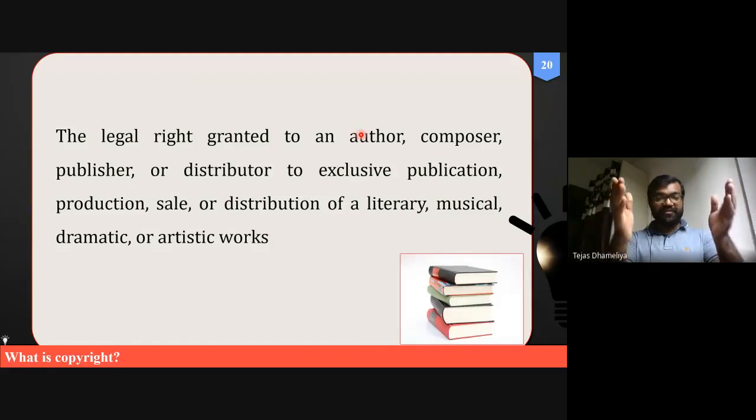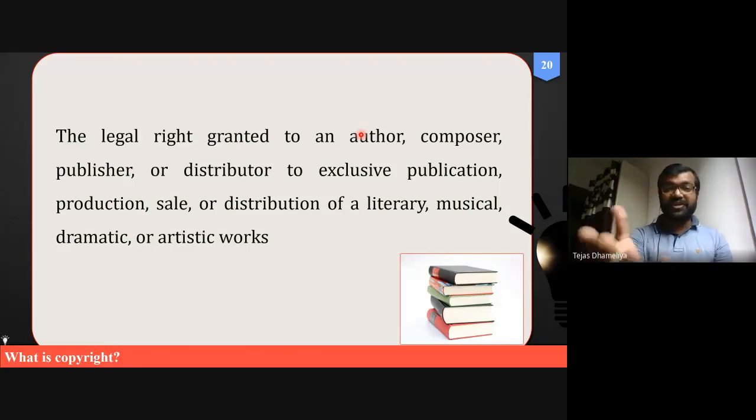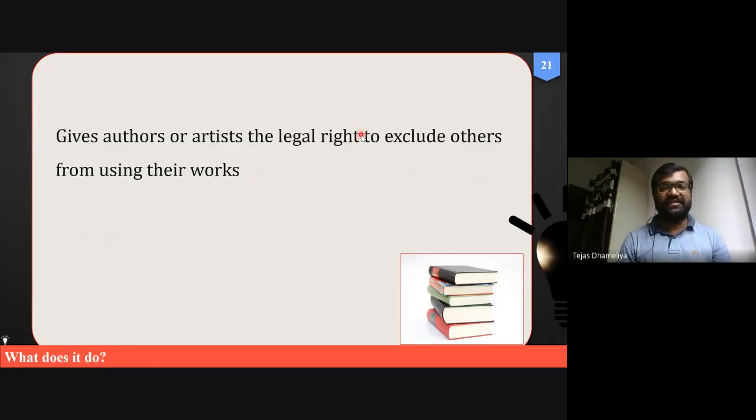Even as MPharm semester 3 and semester 4 students, you are going to write your thesis. So you will be the author of your thesis. Your mentor, your research supervisor, will be a co-author of your thesis. That's why this topic is in your curriculum, in your syllabus. So that's why copyright is there.